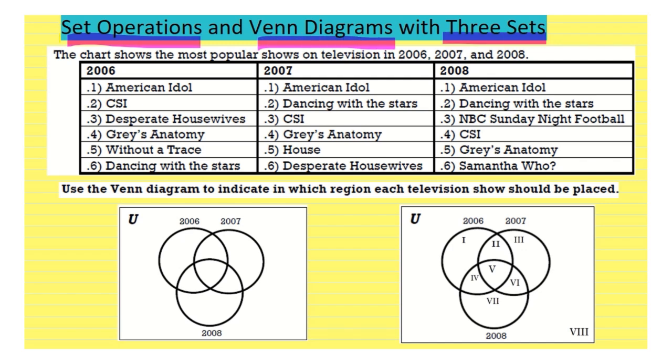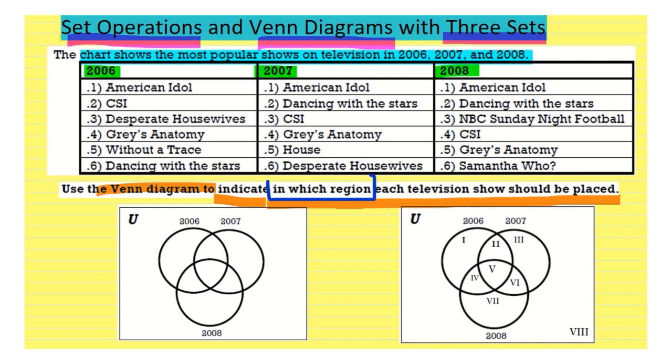It says here that our chart shows the most popular shows on television in 2006, 2007, and 2008. And of course, they have designated three sections for 2006, 2007, and 2008. Our instructions actually tell us to use the Venn diagram to indicate which region each television show should be placed. The key word here is in which region.